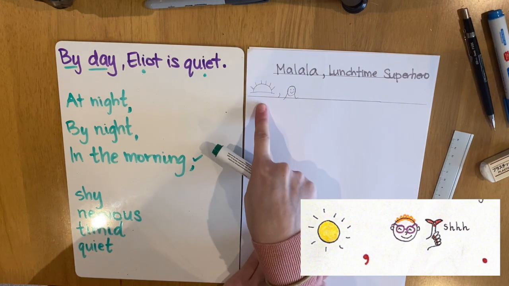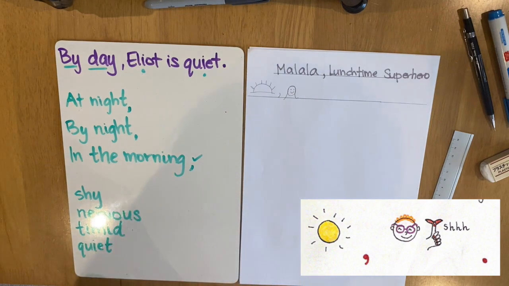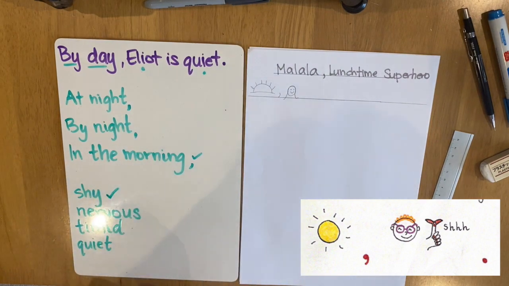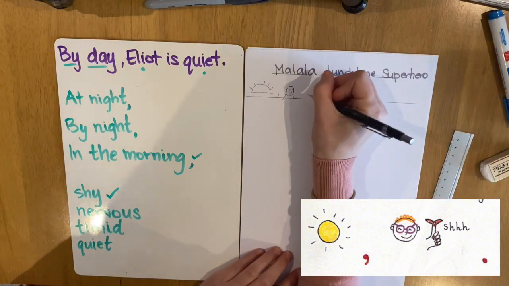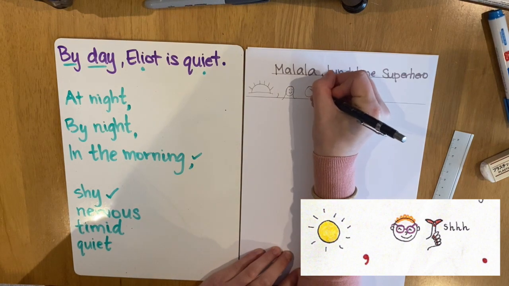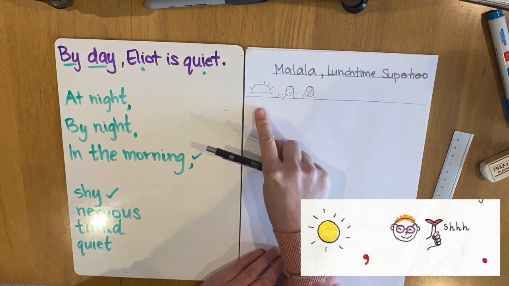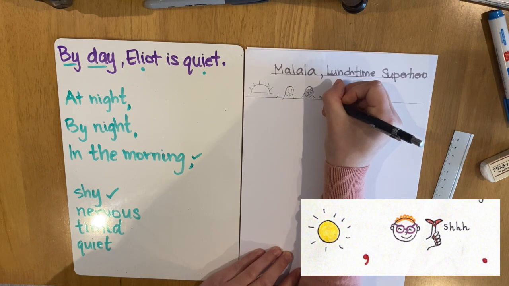In the morning, Malala is, I'm going to choose the word shy. In the morning, Malala is shy. I'm going to draw a picture to show that Malala is shy. So I'm going to draw her with worried eyes. She's looking down. In the morning, Malala is shy. I need a full stop at the end.